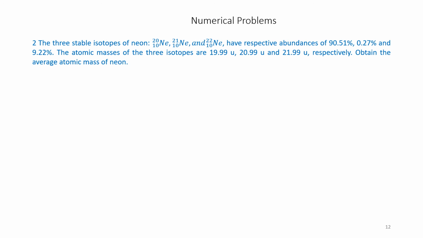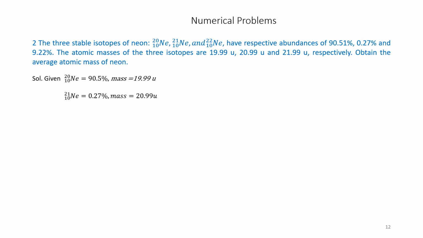Next example. The three stable isotopes of neon, Ne 20 10, Ne 21 10 and Ne 22 10, have respective abundances 90.51%, 0.27% and 9.22%. The atomic masses of the three isotopes are 19.99 u, 20.99 u and 21.99 u respectively. Obtain the average atomic mass of neon.